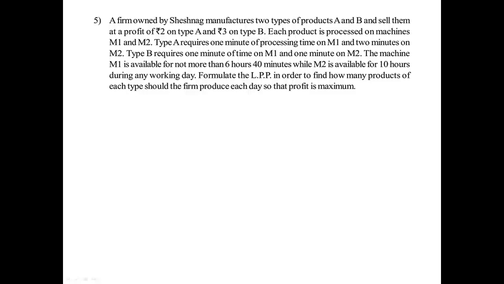Type B requires 1 minute of time on M1 and 1 minute on M2. The machine M1 is available for not more than 6 hours 40 minutes, while M2 is available for 10 hours during any working day. Formulate the LPP in order to find how many products of each type the firm should produce each day so that profit is maximum.